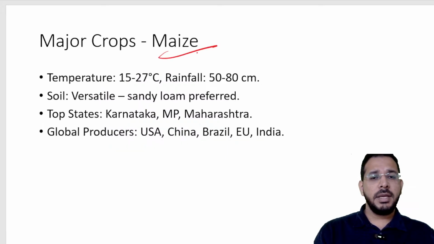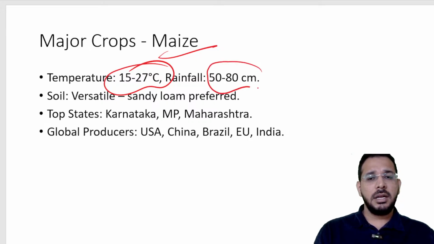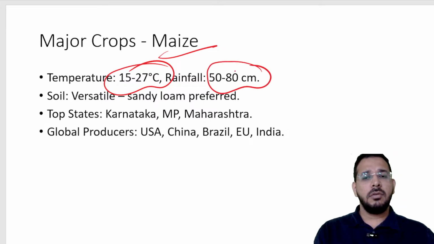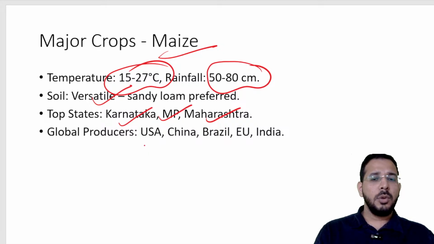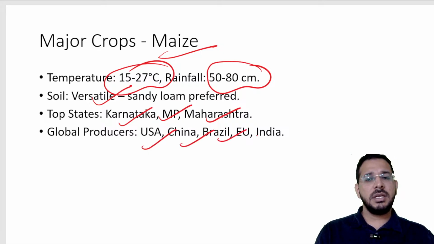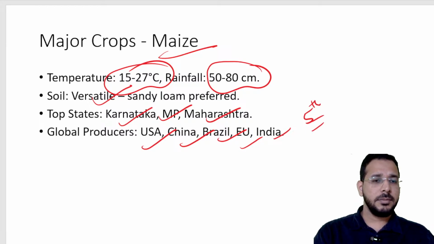Then we have maize. Maize requires temperatures of 15 to 27 degrees and is less dependent upon water. 50 to 80 centimeters of rainfall will be enough for maize crops. It can be grown in different types of soils. Top states are Karnataka, MP, Maharashtra. Globally, we have US, China, Brazil, EU, India. India is fifth in the production of maize.